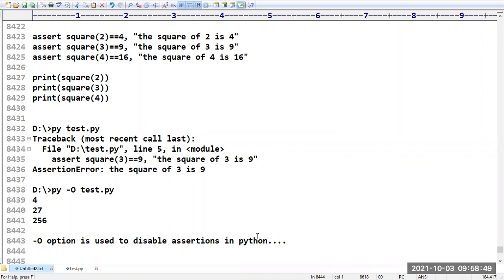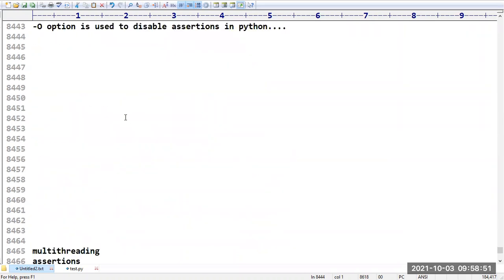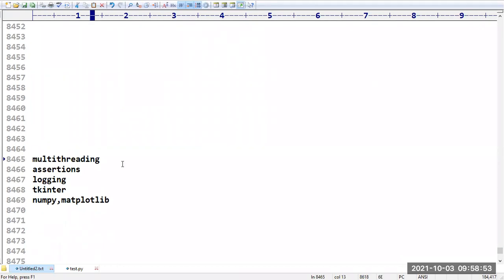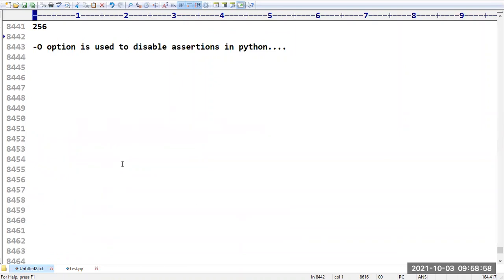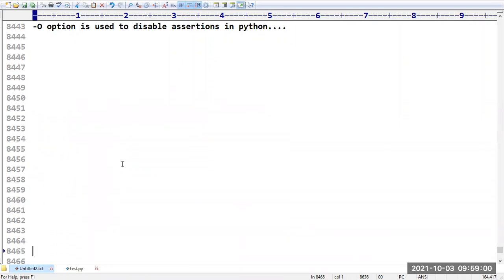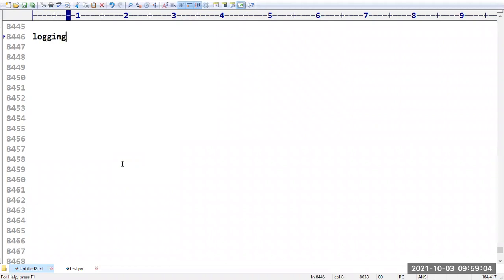The next concept is logging. Multi-threading is completed, now we need to discuss the logging concept. What is meant by logging, and when do we have to go for this logging concept? Maybe you have heard about this terminology. Let me give an introduction to logging.